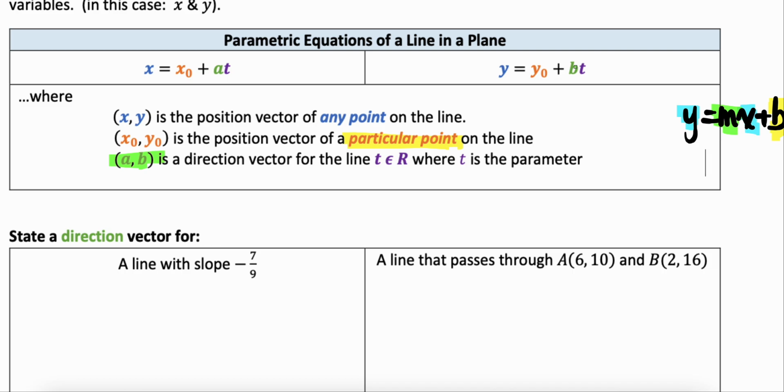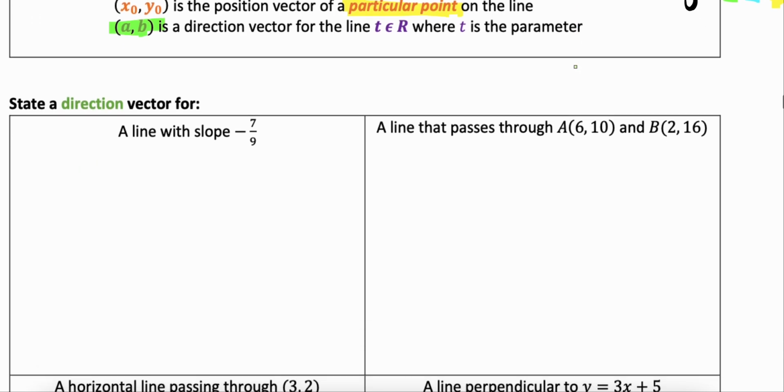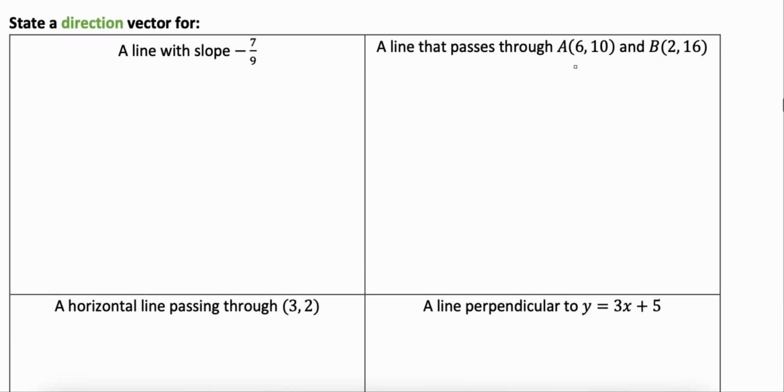So let's take a look at some examples where we're going to take what we know about equations of lines in 2 dimensions and apply it now to this parametric equation of the line. So first, let's talk about direction vectors. Again, I talked about direction vectors being similar to the idea of slope. So if I have a line with a slope of -7/9, how could I represent this as a direction vector?